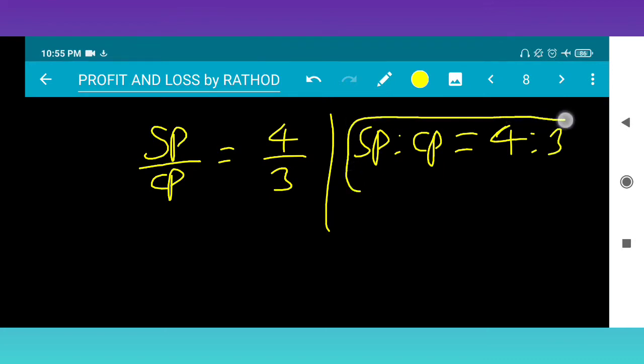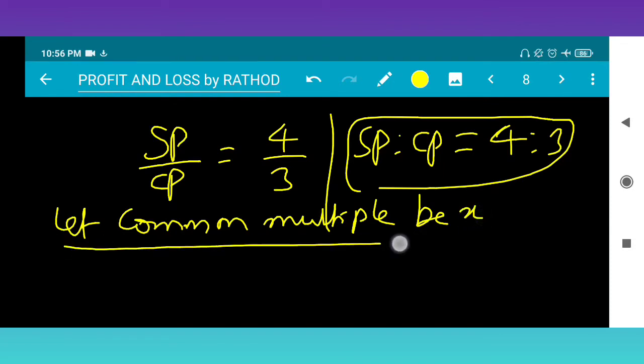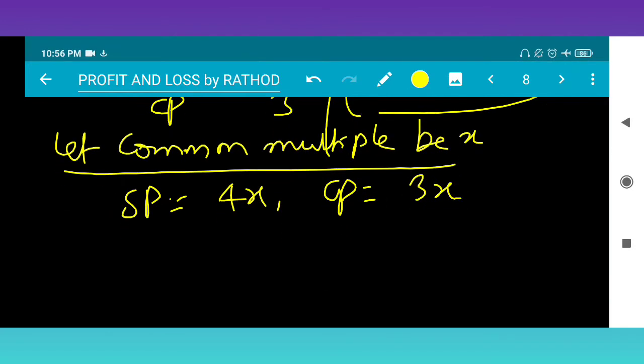When we get SP is to CP, first we have to let the common multiple be x. Why am I taking a common multiple here? These are not values, so for that I am taking a common multiple. So now the SP value becomes 4x, CP value becomes 3x. These are the values.